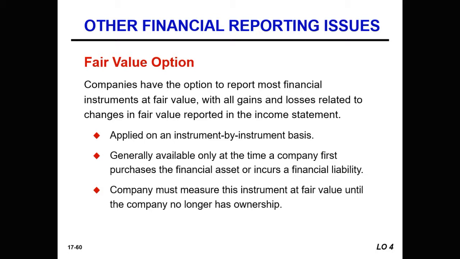When the fair value option is selected, it must be used for the life of the instrument. So the company must continue to use the fair value option as long as they continue to own that specific security.